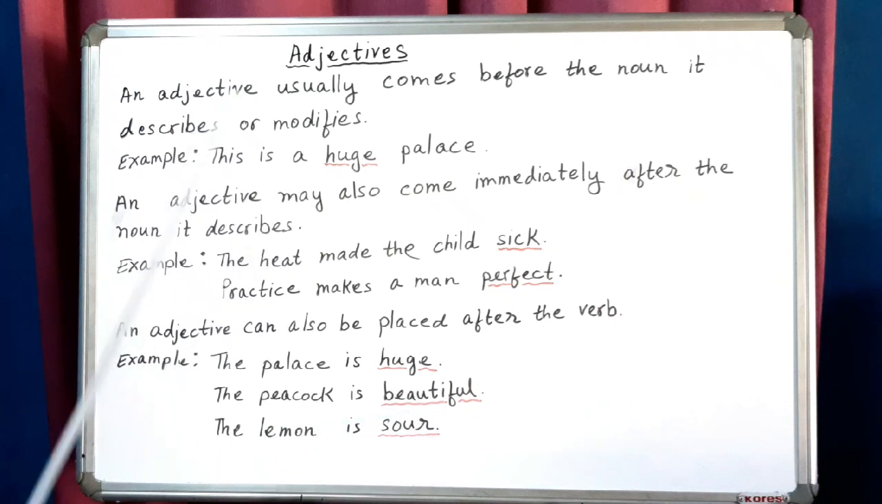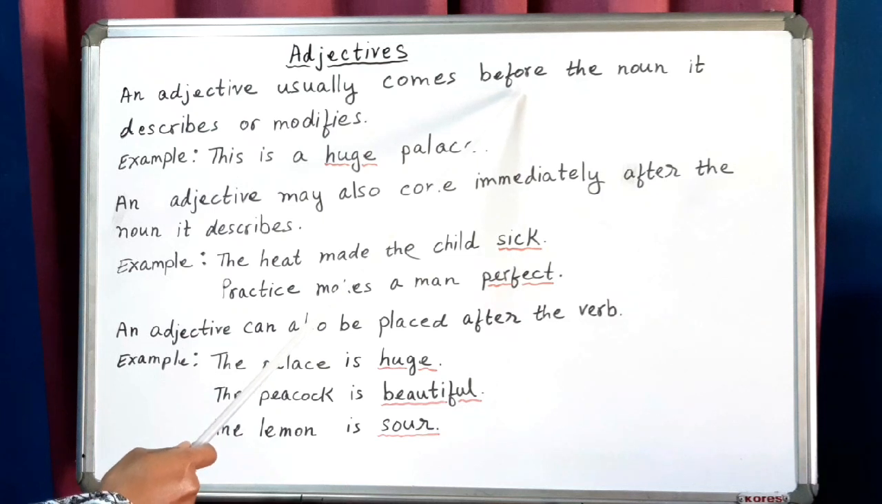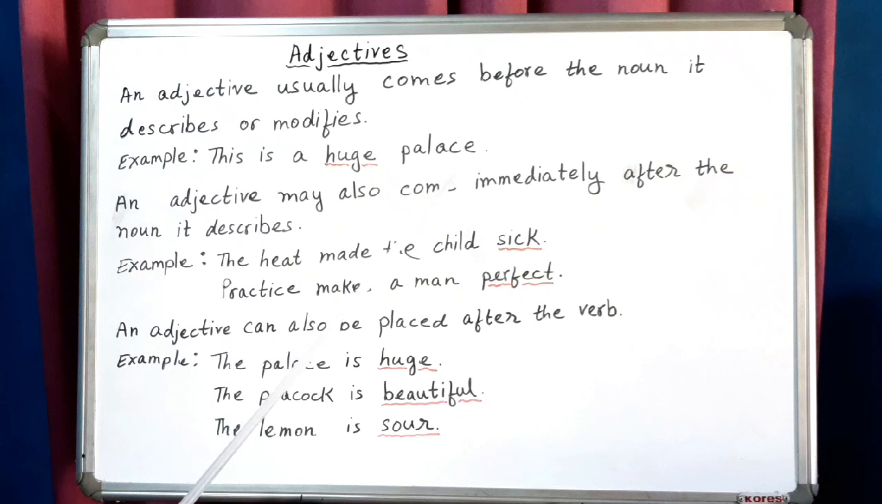Okay, so generally an adjective comes before the noun it describes, like huge palace, beautiful doll, etc. And sometimes it may come immediately after the noun it describes, like in the sentence: the heat made the child sick, practice makes a man perfect. And sometimes it can be placed after the verb, like here, the palace is huge. Alright, clear?